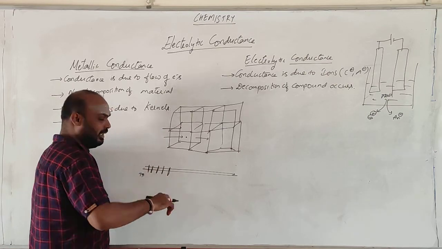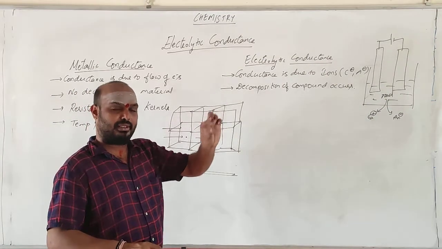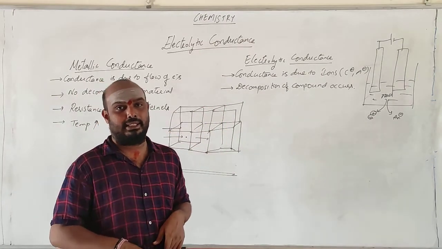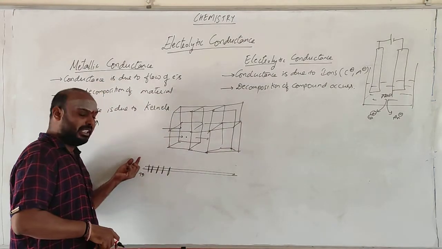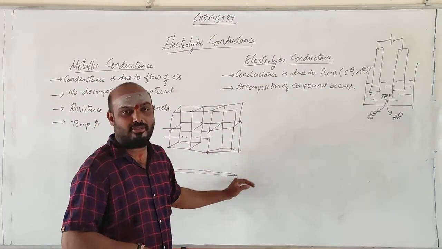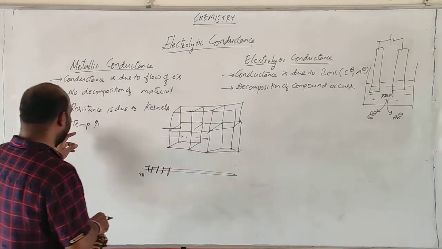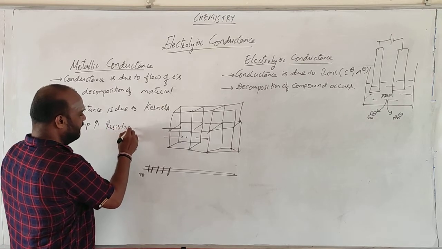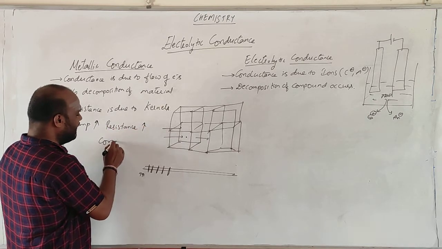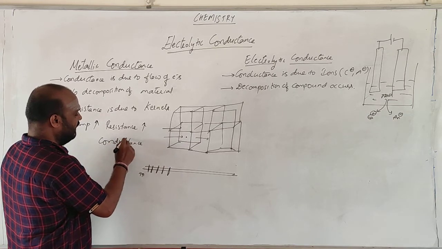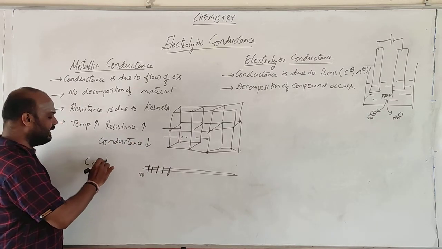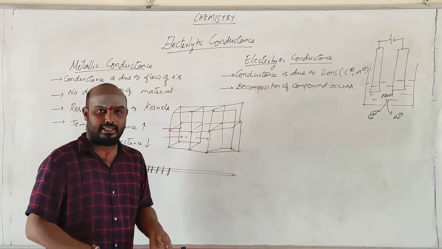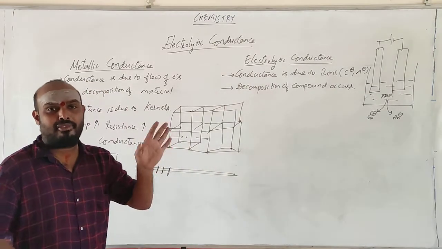This vibration. See, the entire wire starts to vibrate slowly in its original way. So the free movement of the electron will be obstructed, right? If you increase the temperature, the free movement of the electron will be obstructed in case of metals. So temperature increases, okay. Resistance what? Resistance increases, conductance decreases. We know that conductance is inversely proportional to resistance. Conductance means acceptance, it is moving of particles, and resistance means obstruction of particles.